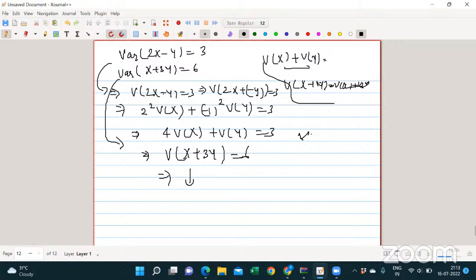Then you will get two equations. You have two constants. You can interpret and find the value of variance of x and variance of y, and then apply the variance of x plus variance of y. Sure, sir. Thank you, sir.